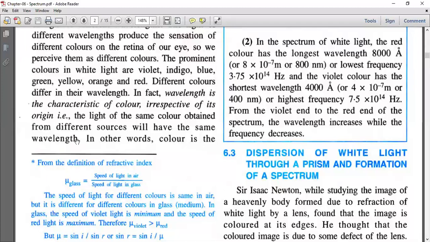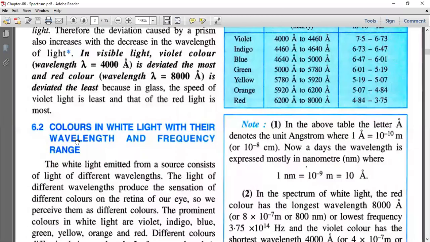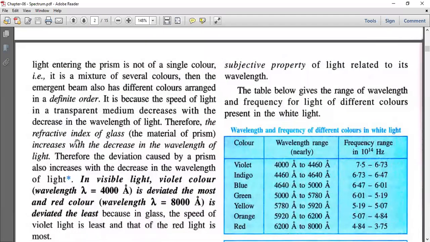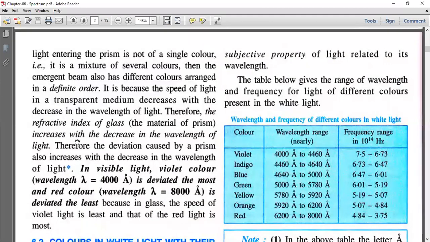That is the reason it is said that color is the subjective property of light. In the exam, it may be asked: color is the subjective property of light, explain. So you need to write that light may come from any of the sources, but still the wavelength of a particular color will remain the same.